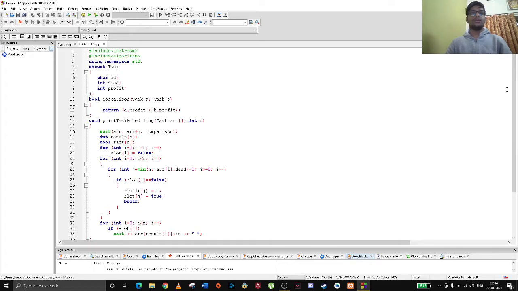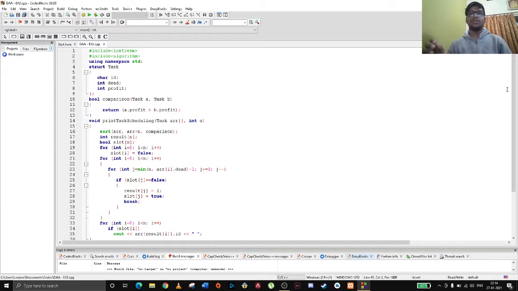Today we're going to talk about the topic greedy algorithm for scheduling tasks with deadlines. So actually, what is this? We will provide some tasks with deadlines and profit. Basically, we have to find the maximum profit from the given jobs. If there are 5 jobs or tasks, we will be given profits and deadlines, and we have to get the maximum profit from the tasks that are given.